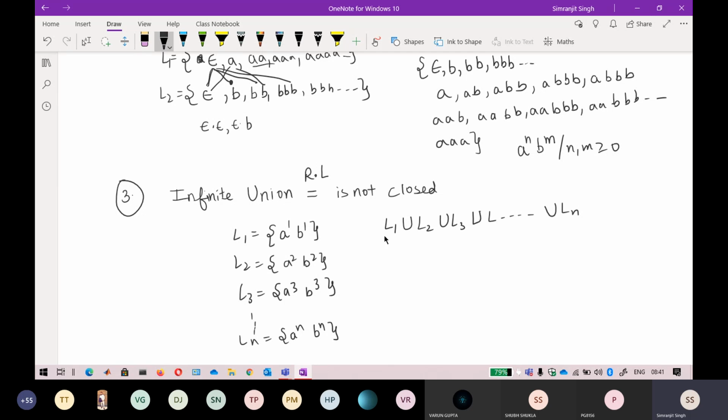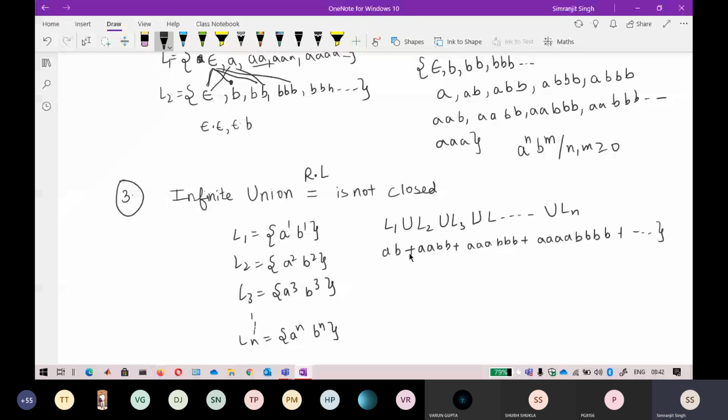If you clearly take a look at it, union is your plus operator. So it means AB plus AABB plus AAABBB plus AAAABBBB plus and so on.